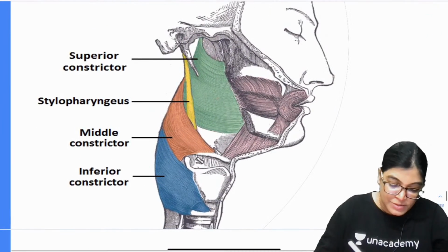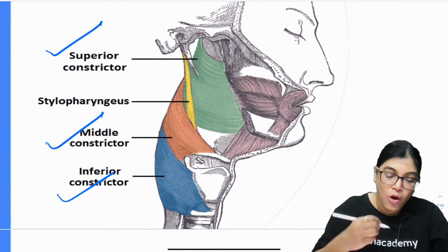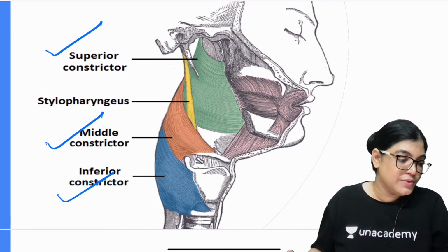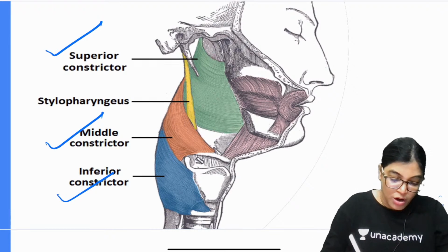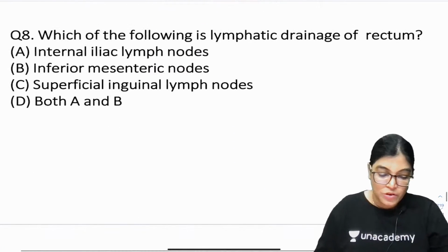Also here the muscles have been shown: superior constrictor, middle constrictor, inferior constrictor in this diagram. All are getting innervation from the cranial part of accessory nerve, which is carried by the vagus nerve, but not the stylopharyngeus. It is getting innervation by the 9th cranial nerve. Moving to question number 8.